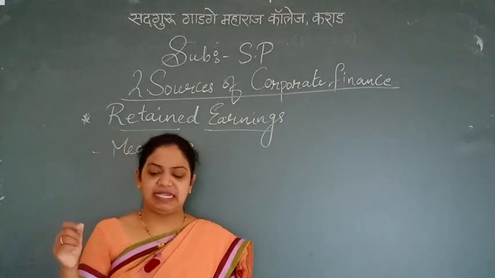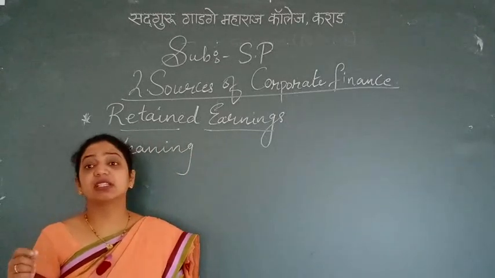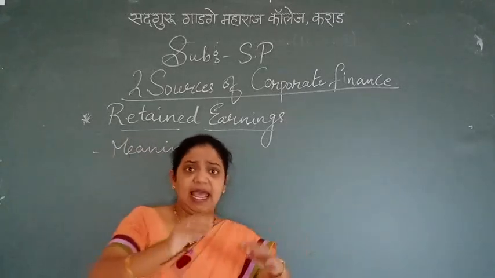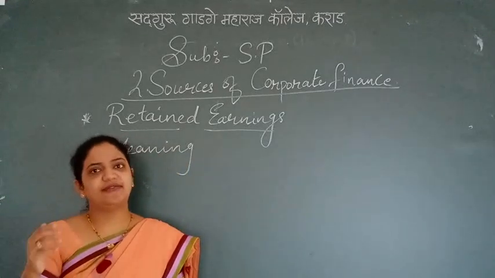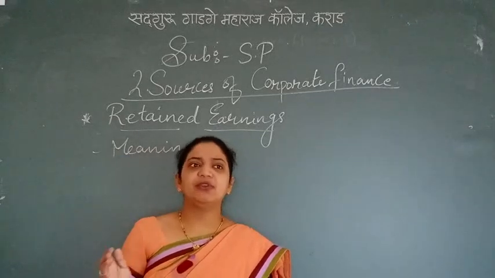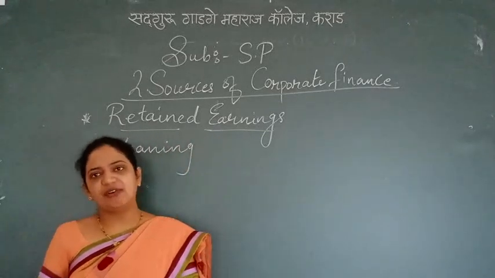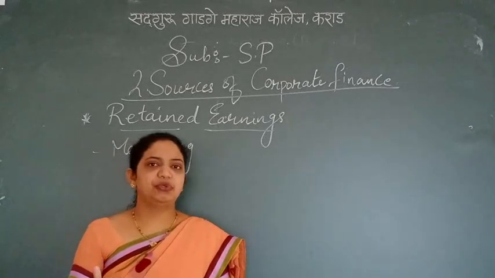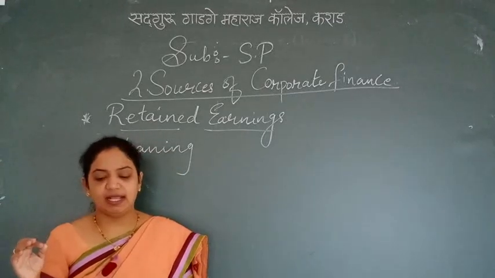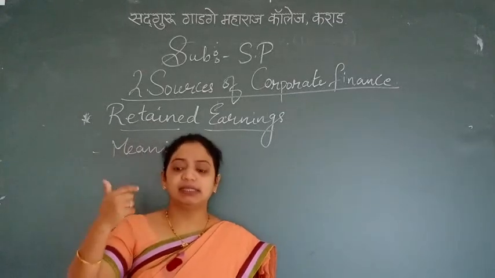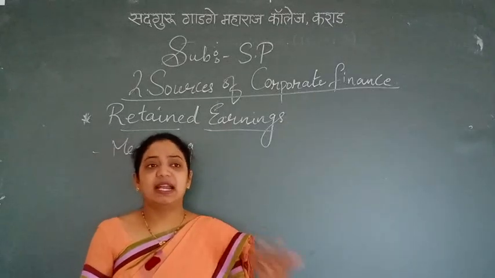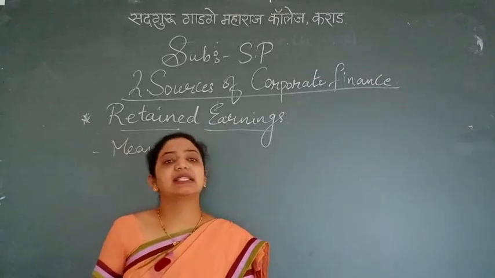A part of the profit is retained by the company in the form of a reserve fund. In the form of what? Reserve fund. A part of the profit is kept aside and afterwards it can be used. These reserves are the retained earnings of the company. The sum total of retained earnings gets accumulated over years and years, and this accumulated profit is reinvested into the business rather than distributed to the shareholders as a dividend.